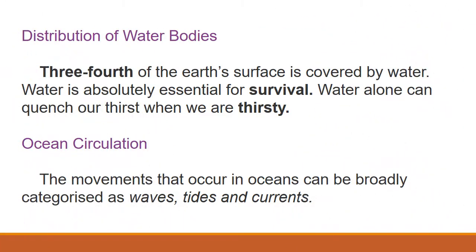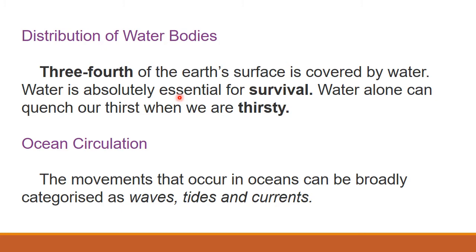Next, distribution of water bodies. So how are water bodies distributed on the earth? Three-fourths of the earth's surface is covered by water. So if we divide our earth into 4 parts, 3 parts are covered by water. And water is absolutely essential for our survival. If you want to live, we need water. Only water alone can satisfy us when we are thirsty. When we are thirsty, can we do anything else to satisfy that thirst? No. We can drink water. Only water can satisfy our thirst.